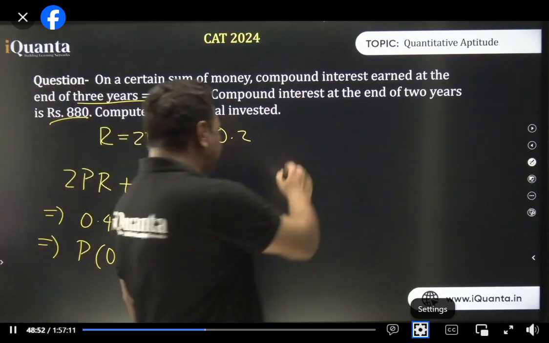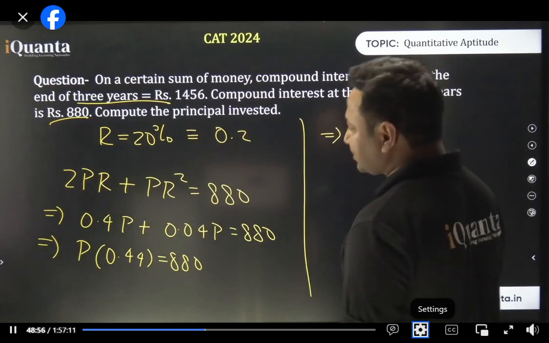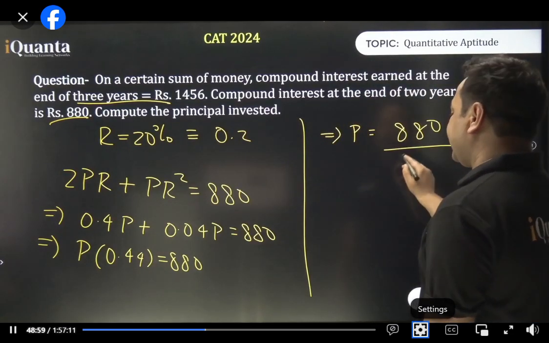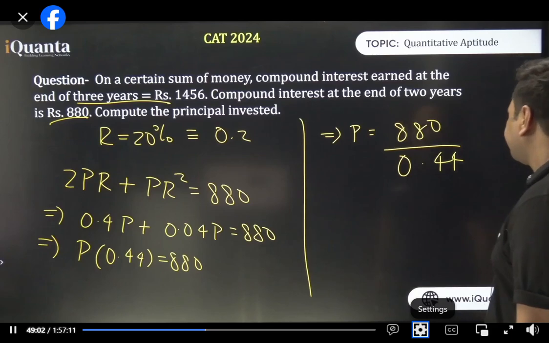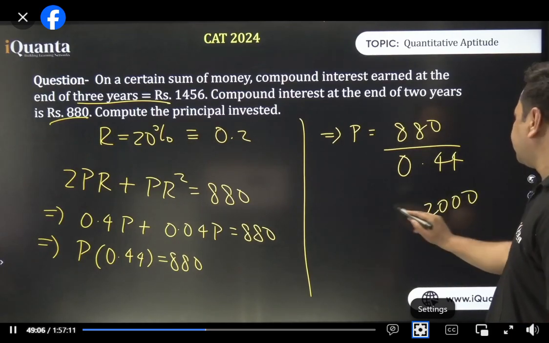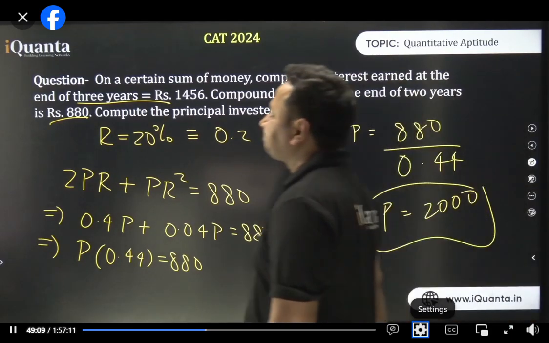कितना अच्छा 44 into 2 होता है. Such a beautiful question. 880 is getting properly factorized or divided by 0.44. The answer is 2000. Principal is 2000.